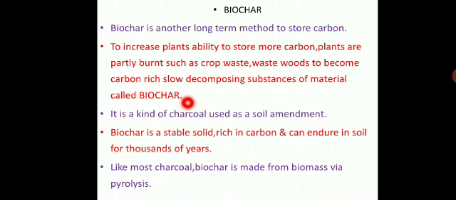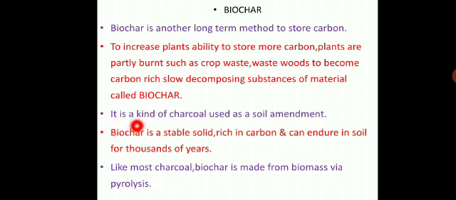The waste wood and crop waste decompose very slowly and are stored below the soil surface. It is called biochar because bio refers to living organisms, here microorganisms.